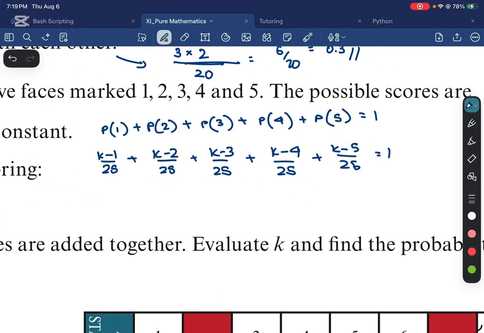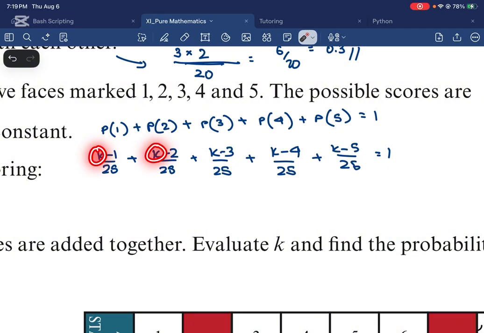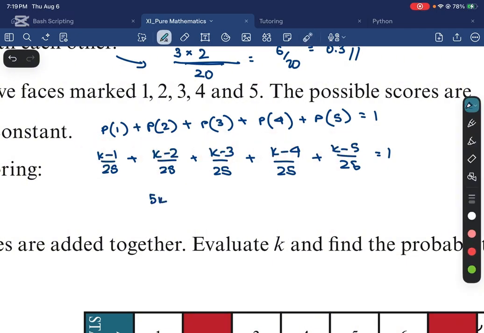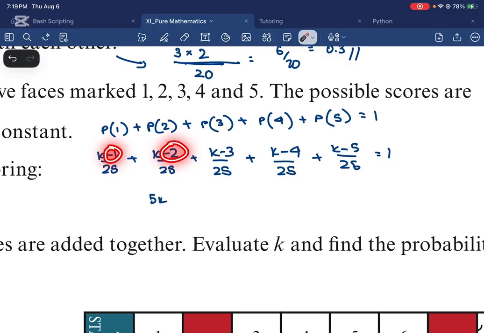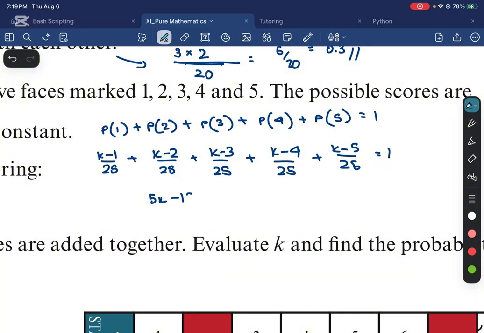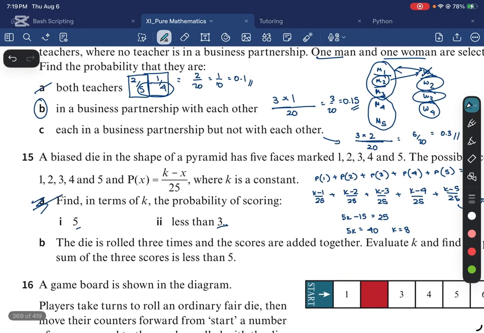Right? And now, if you simplify the numerator, you have 1, 2, 3, 4, 5. So if you add them together, you get 5k. Minus 1 minus 2 is minus 3. Minus 3 minus 3 is minus 6. Minus 6 minus 4 is minus 10. And minus 10 minus 5 is minus 15. And then if you multiply 25 on the other side, you are going to get this expression. So 5k is 40. k is equal to 8.